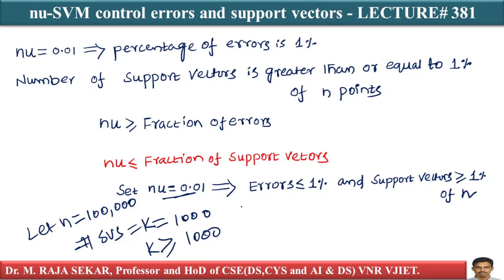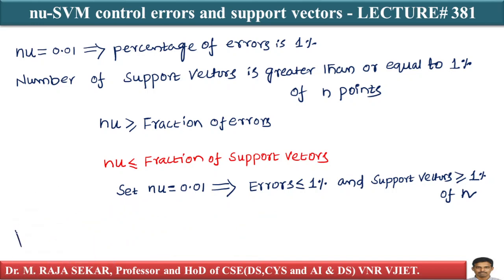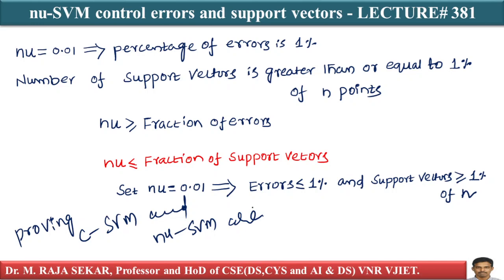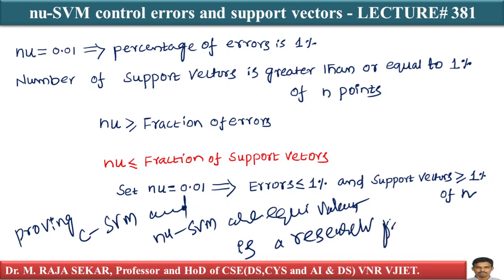Proving that C-SVM and nu-SVM are equivalent is in a research paper. Actually, they are equivalent. Nu has a nice interpretation.